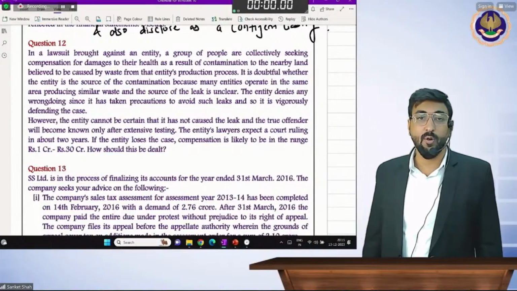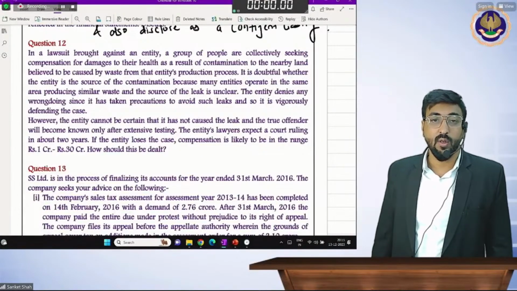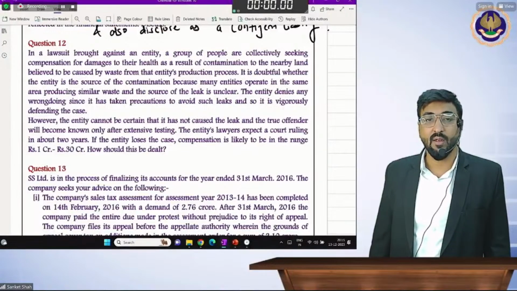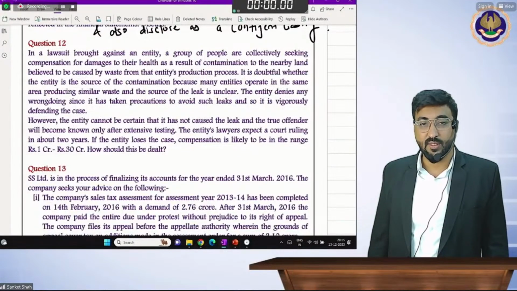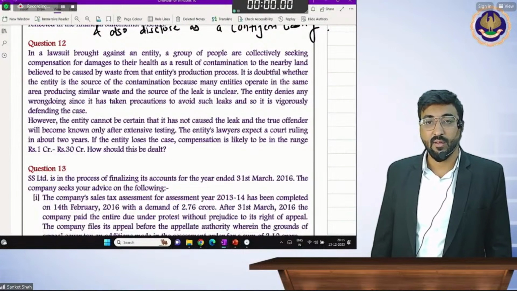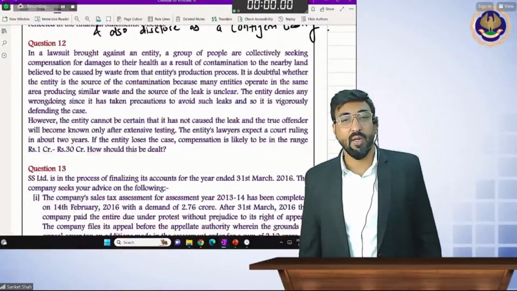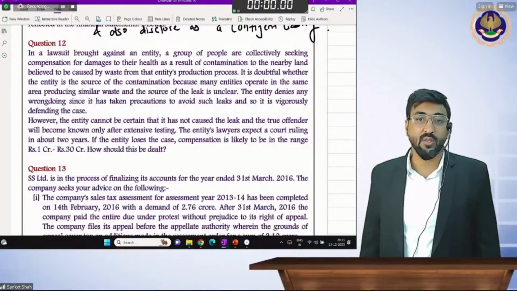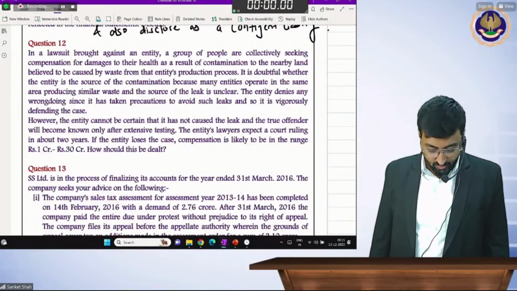In a lawsuit brought against the entity, a group of people are collectively seeking compensation for damages to their health as a result of contamination to the nearby land believed to be caused by waste from that entity's production.